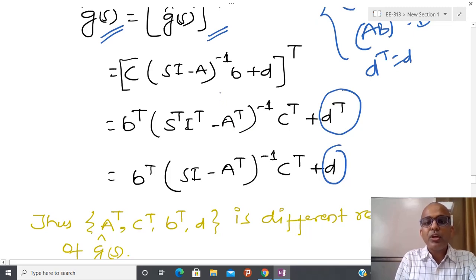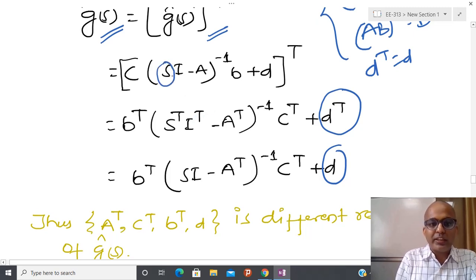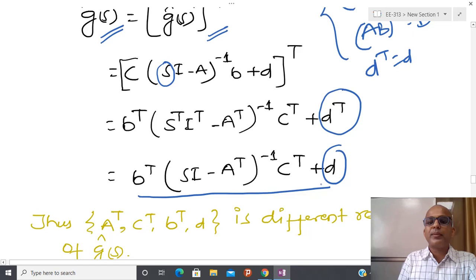Here you can see that s is a scalar, or a complex scalar, so either you can write I transpose or s transpose or s transpose I transpose, that doesn't matter. Finally, if you perform this, the same kind of transfer function comes into picture, but here we interpret the system matrix as A transpose.